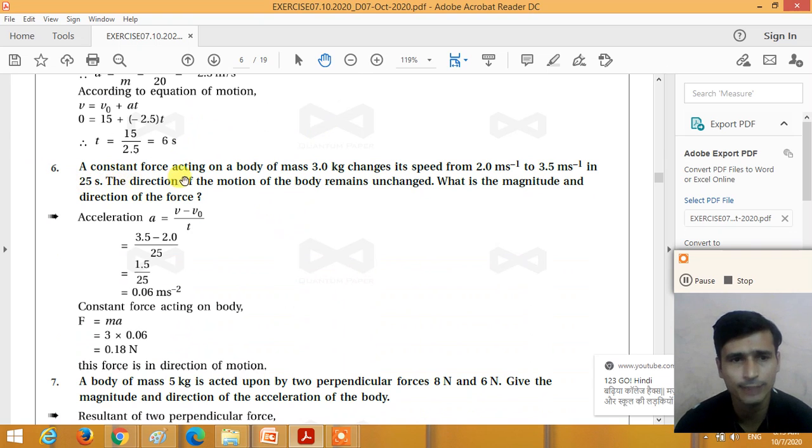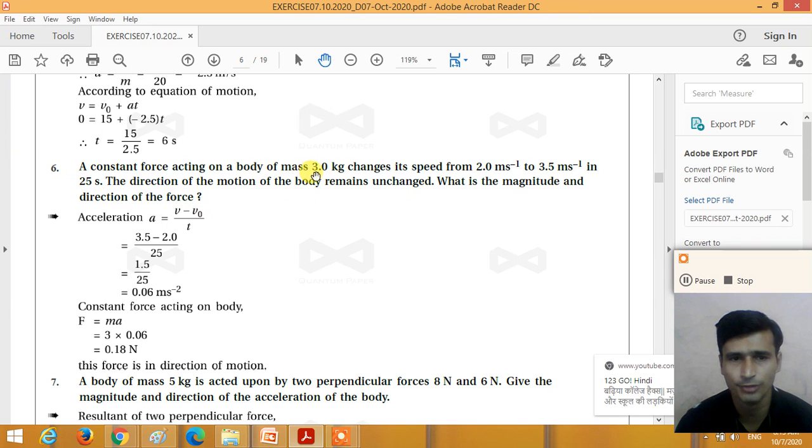Now, question number 6. A constant force acting on a body of mass 3 kg changes its speed from 2 meter per second to 3.5 meter per second in 25 seconds. The direction of motion of the body remains unchanged. What is the magnitude and the direction of the force?